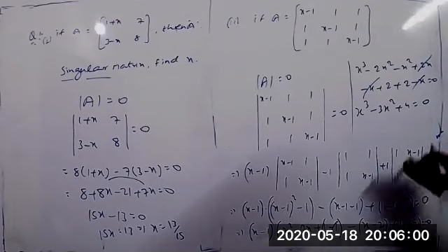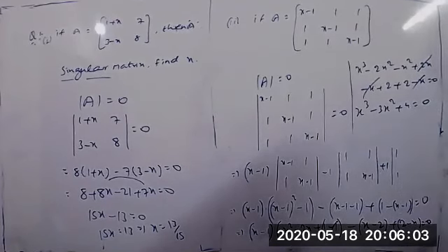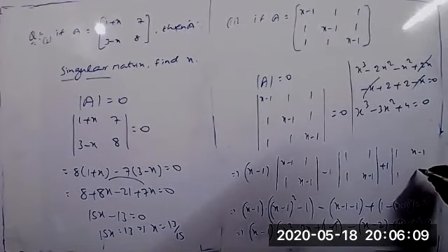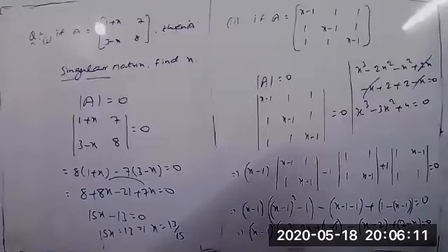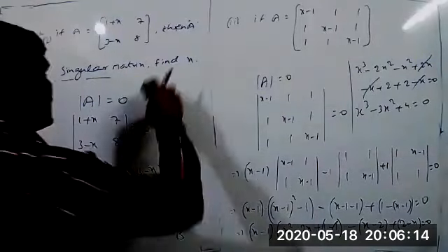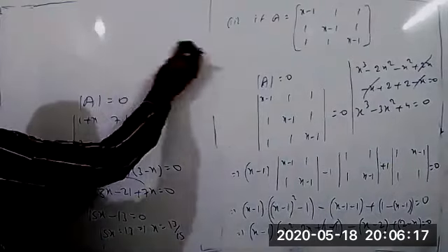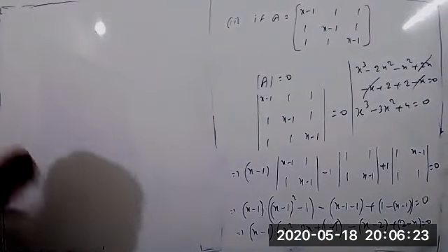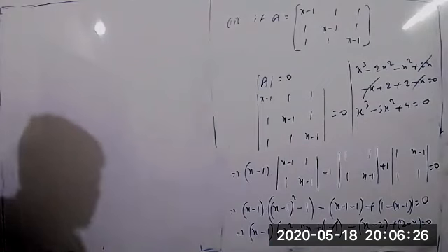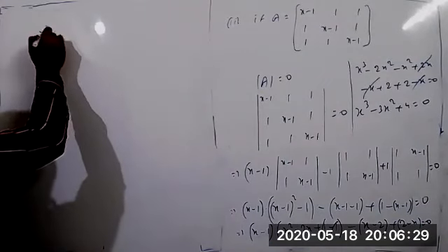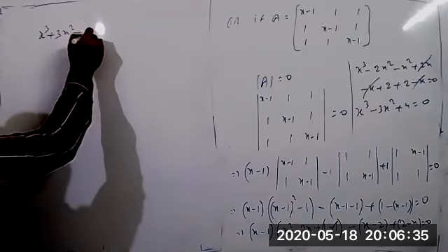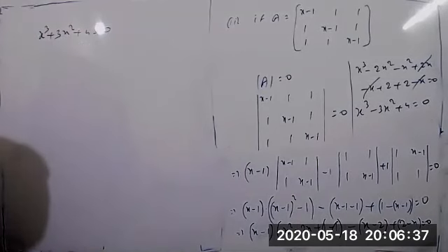How to find the factors, tell me, for a cubic polynomial? x cube minus 3x square plus 4 equal to 0. So verify the conditions.